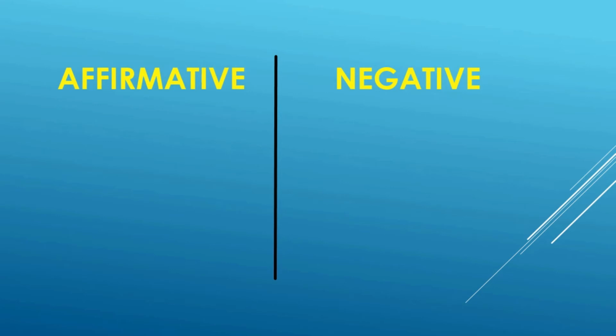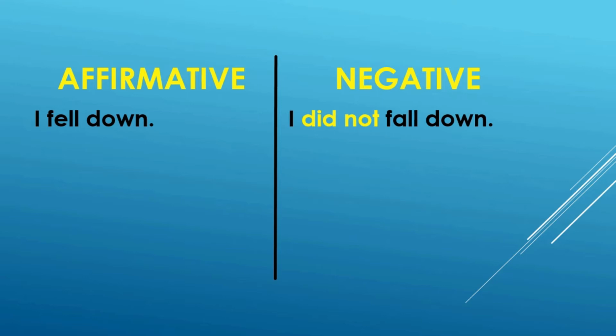We again have 2 kinds of sentences. One is affirmative and the other one is negative. Look at the first sentence in the simple past tense. In the affirmative, it is "I fell down." In the negative, it is "I did not fall down." Now one thing has to be noted here. In order to turn a sentence into negative, we have to use "did not" in every case.